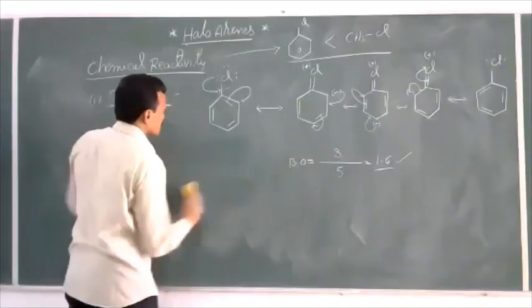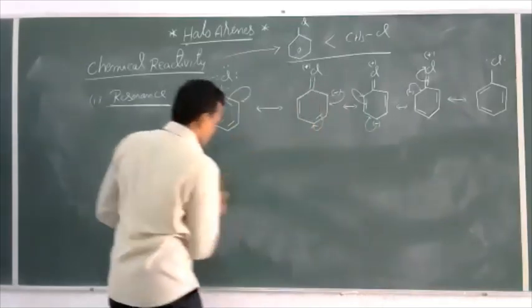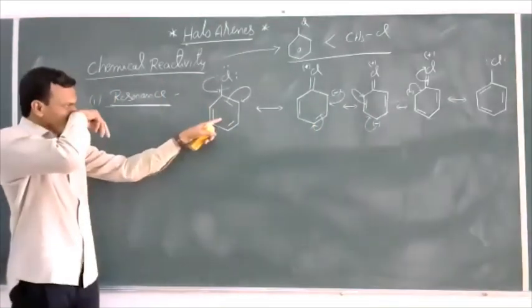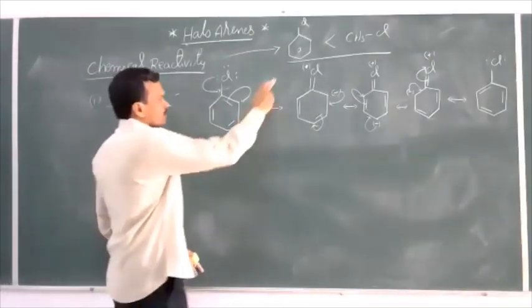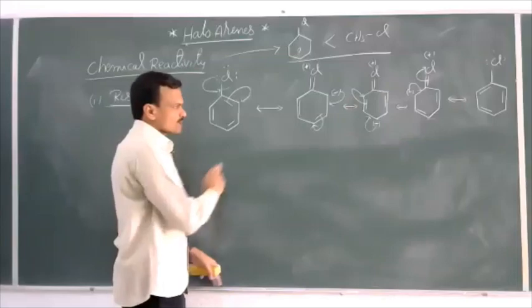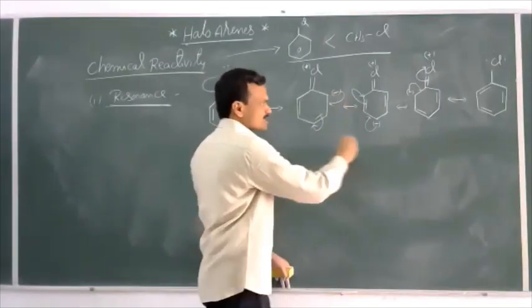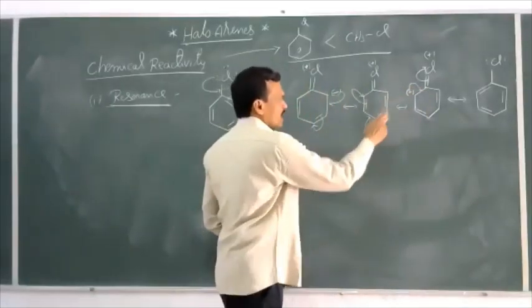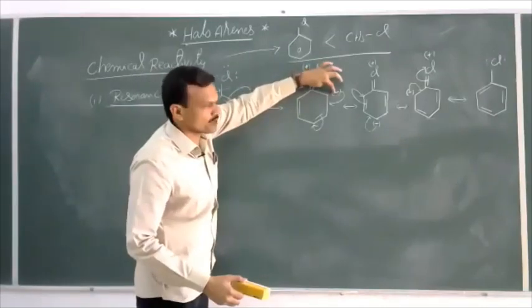And one more here. In these resonance structures, if you observe clearly, we can predict the type of reaction shown by haloarenes, that is chlorobenzene. See, due to the plus R effect, in these resonance structures, electron density is increased. That is, electron density is more at the ortho and para positions. Here is the ortho position.